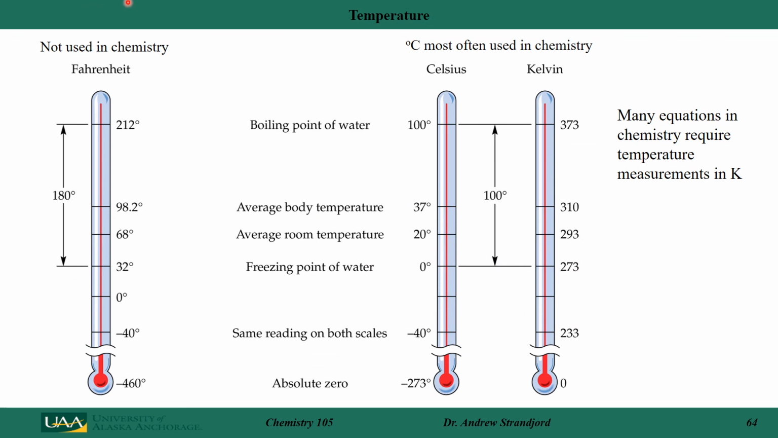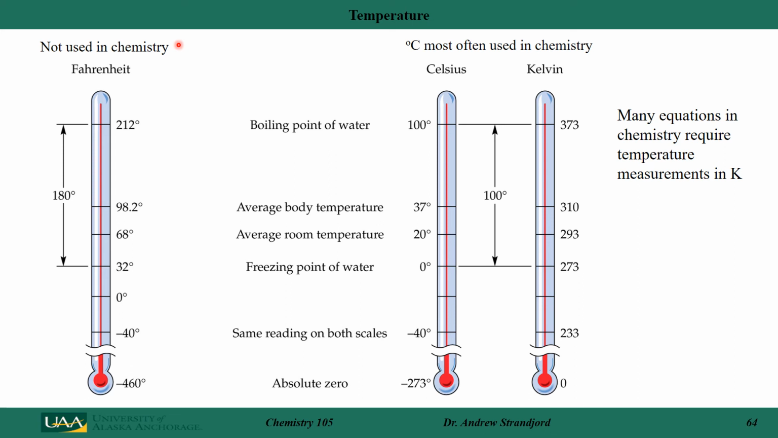Now let's look at the temperature scales for actually measuring temperature. The most common temperature scale used in the United States is Fahrenheit. 212 degrees Fahrenheit is the boiling point of water. The average body temperature is 98.2 degrees Fahrenheit. The average room temperature is around 68 degrees Fahrenheit. And water freezes at around 32 degrees Fahrenheit.